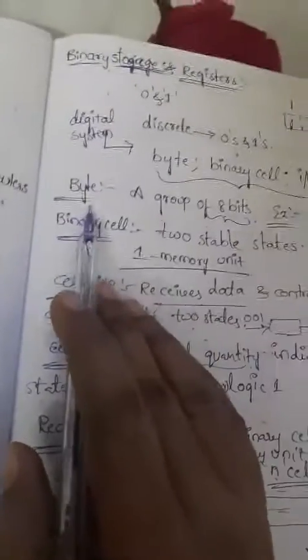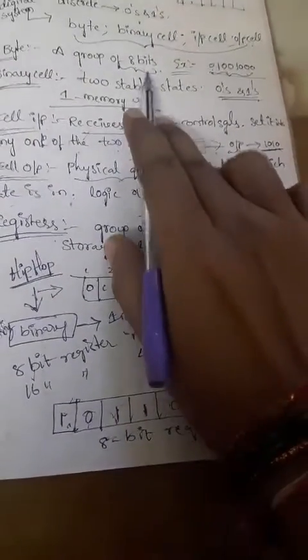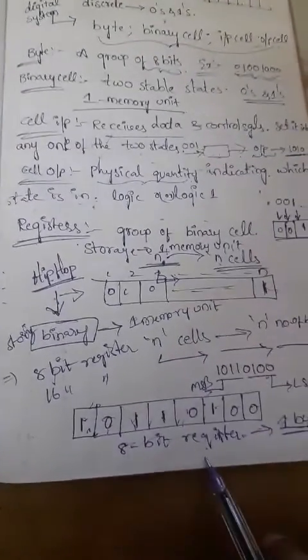Already I explained why it is called 1 byte. What is a byte? A group of 8 bits. Here also we can store 8-bit information, no? So that's why we can call it the 8-bit register, or maybe call it a 1-byte register.